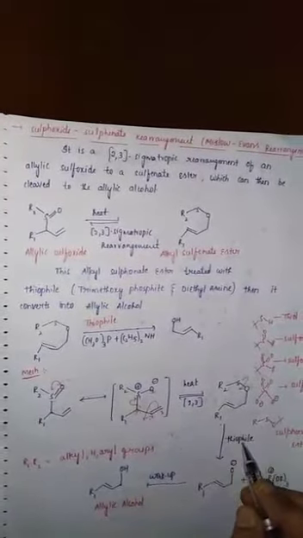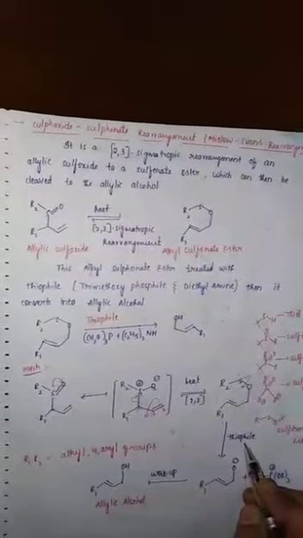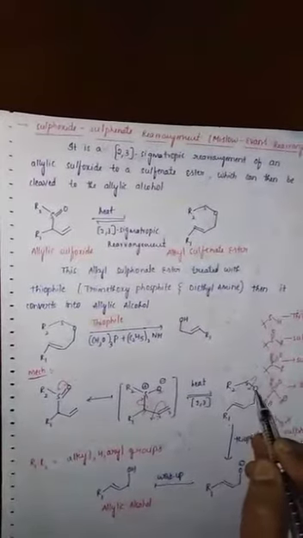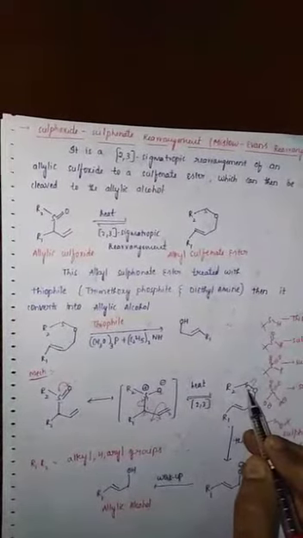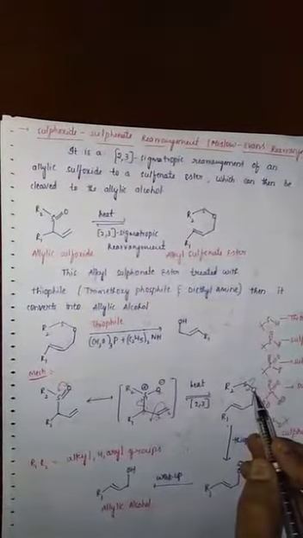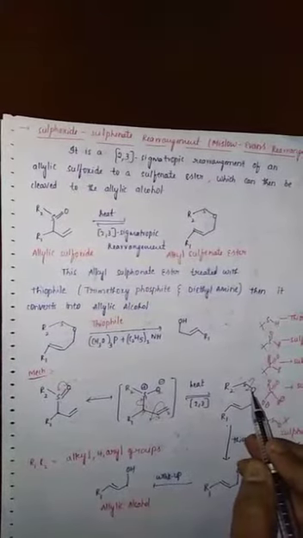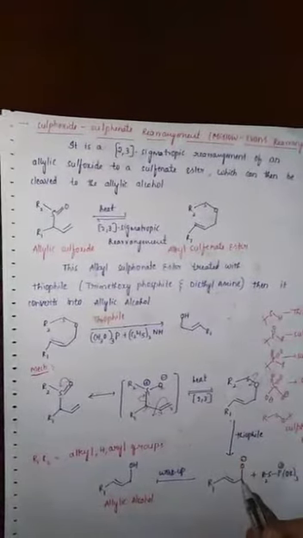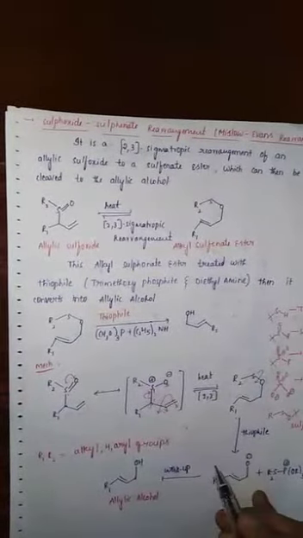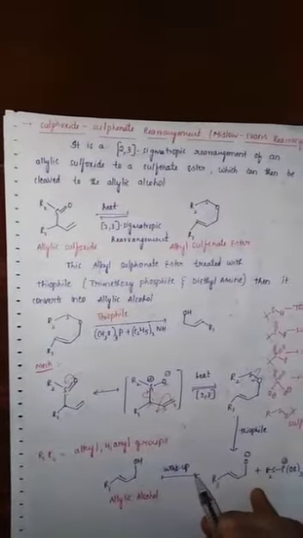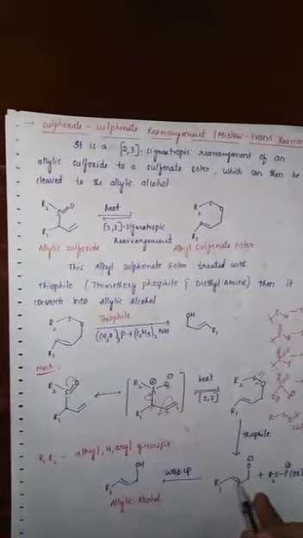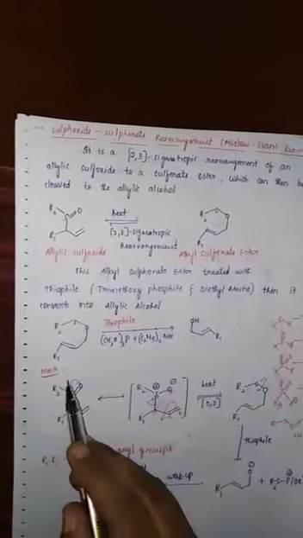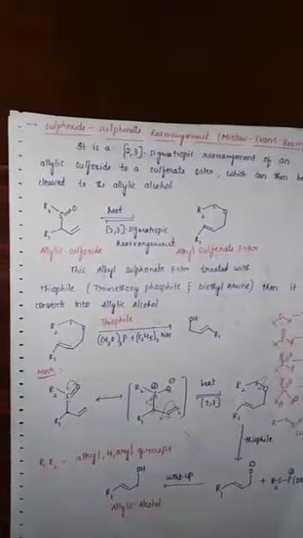This further reacts with thiophile. When it reacts with thiophile, the bond between sulfur and oxygen breaks. So out of these two, oxygen is a more electronegative atom compared to sulfur. So this oxygen gets a partial negative charge and this sulfur gets a partial positive charge. Like this. And with further workup, like hydrolysis and reduction, this compound is converted into allylic alcohol. This is the general mechanism of sulfoxide-sulfenate rearrangement.